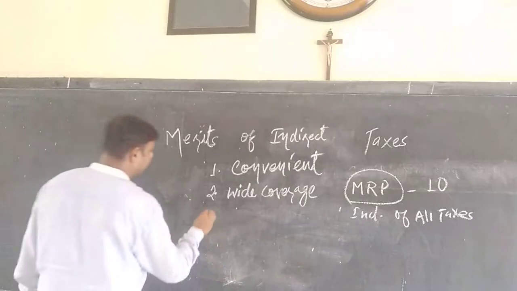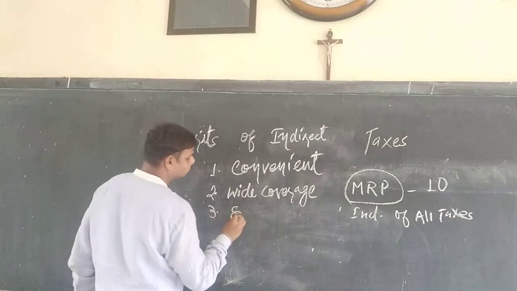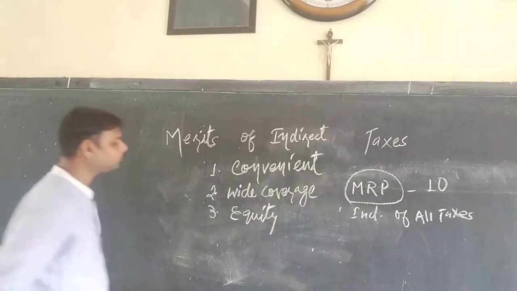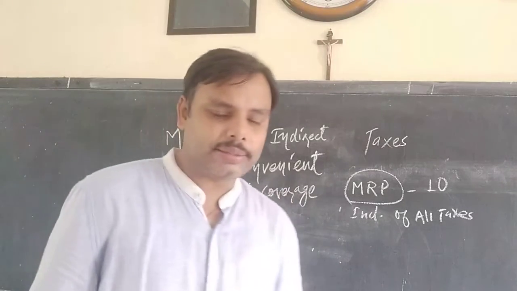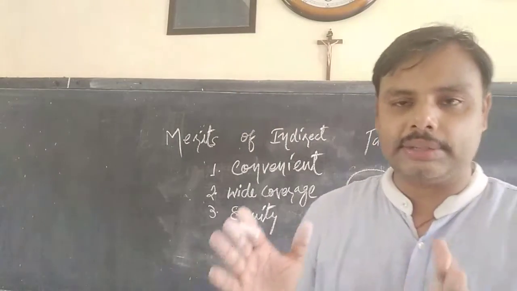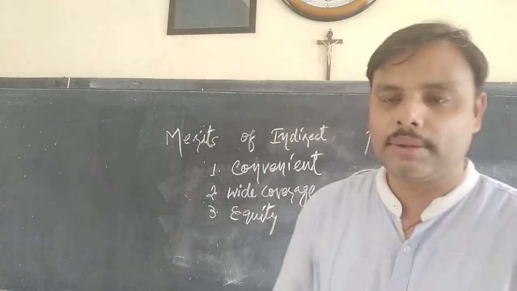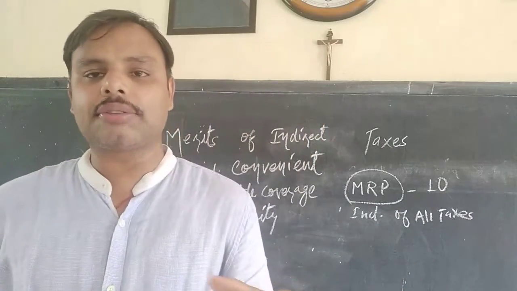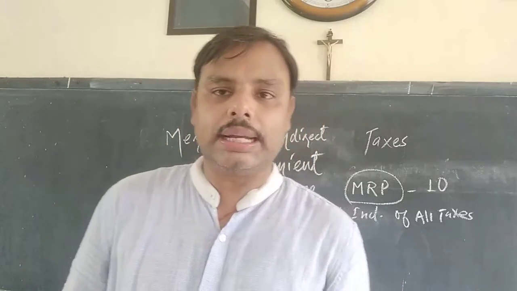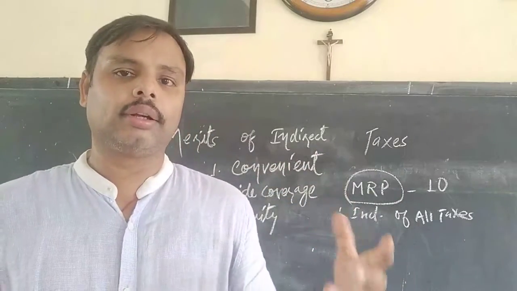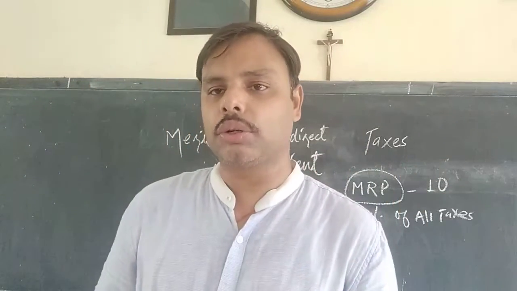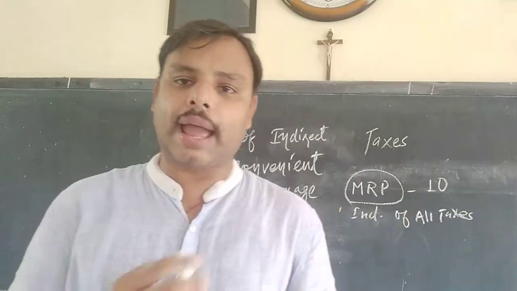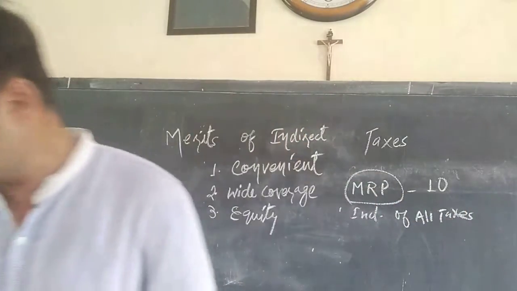Third is equity. Equity is basically used for decreasing the gap between the rich and the poor. Whenever a government feels that the gap between the richer class and the poor class is increasing, it can enhance the taxation rate on the luxurious goods which are used by the richer class. As a result, it will mitigate the gap between the rich and the poor.